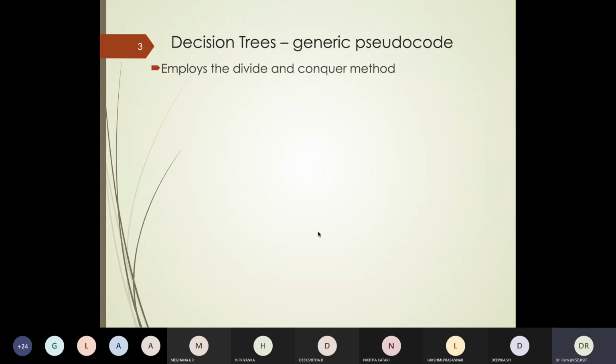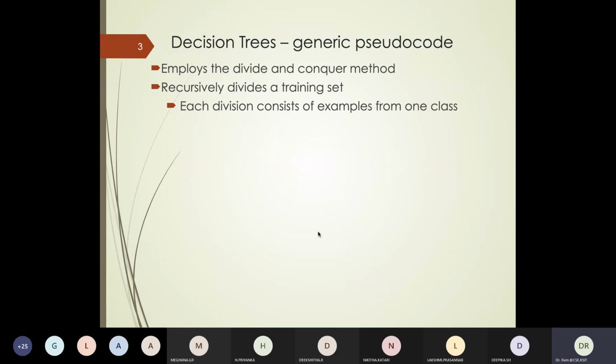Now, a typical decision tree construction process would involve the following. Essentially, when we build a decision tree, at each stage we divide our data set into certain portions. We take an attribute, we look at the value, and then all the data having value X goes into one bucket, or we follow one path. Data with another value goes to another path. So basically we divide our data set and keep processing in that fashion.